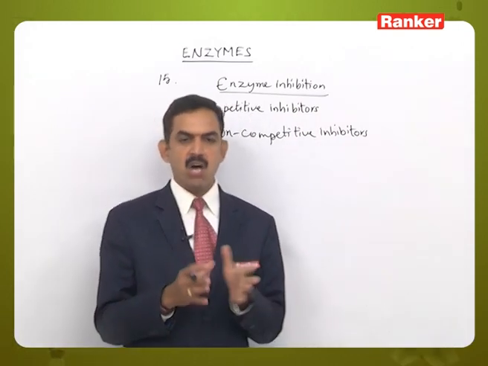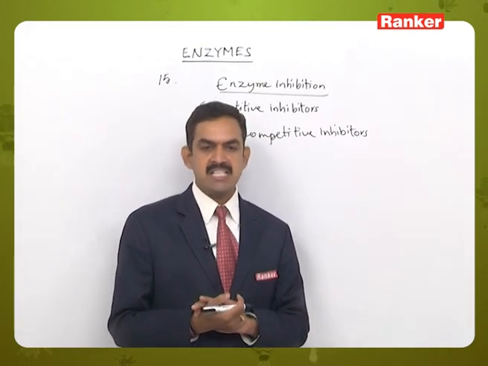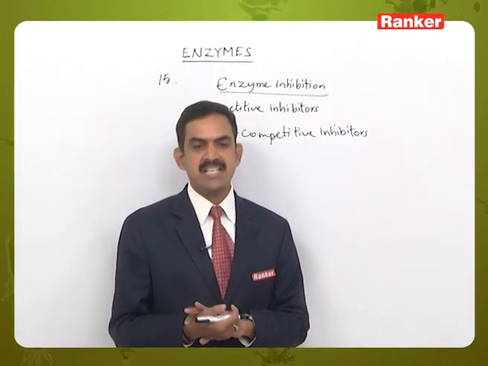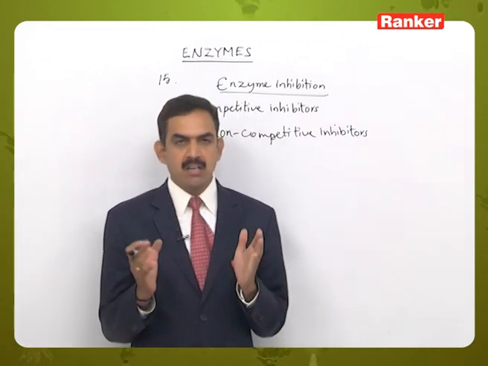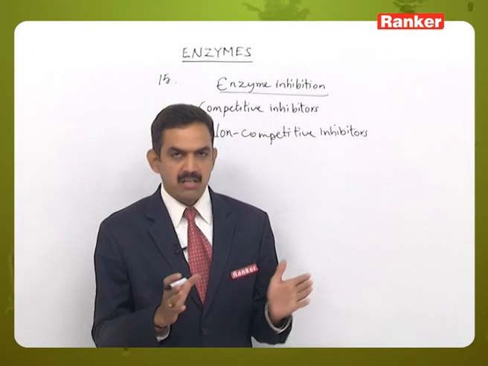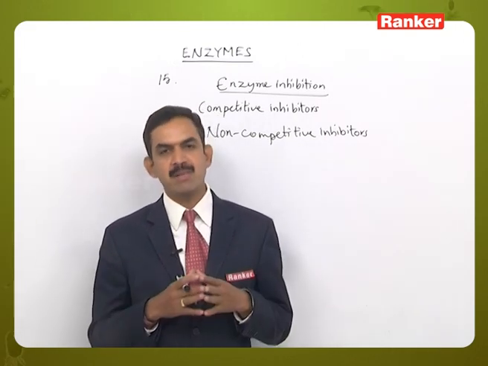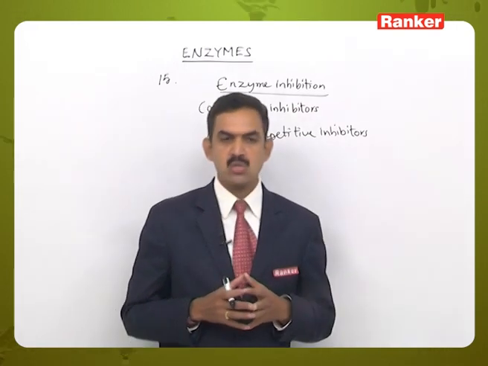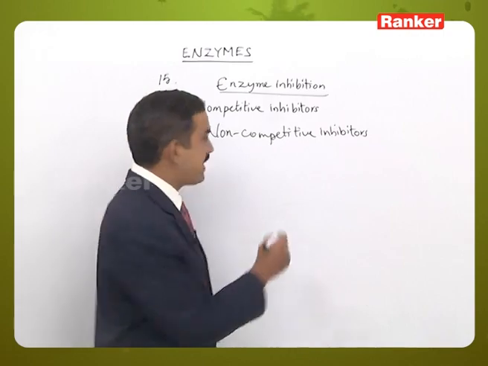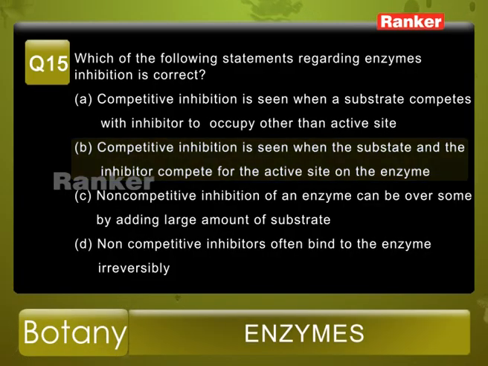So this is how we can say that option B, where competitive inhibition is seen when the substrate and the inhibitor compete for the active site on the enzyme, is correct. Why? Because the competitive inhibitor and the substrate both have a similar structure and both will be competing for the active site present on the enzyme molecule. So, from the given statements, option B is the correct answer.